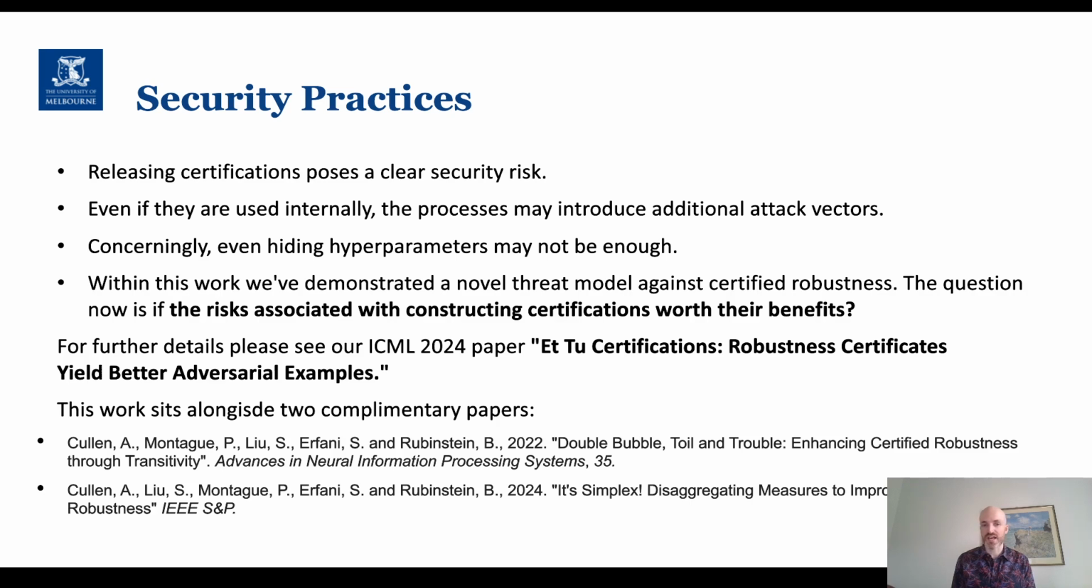At this point, I'd also just like to highlight that this work sits alongside two complementary papers by our team. The first, Double Bubble Toil and Trouble, Enhancing Certified Robustness Through Transitivity, was published at NeurIPS in 2022, and is about how certification mechanisms can be improved upon by using transitivity. And our other paper, It's Simplex, Disaggregating Measures to Improve Certified Robustness, was published at IEEE Security and Privacy in 2024, and considers how we can analyze the performance of certification approaches to better understand how they exist, how they can be compared, and how we can potentially improve on certification mechanisms using aggregate information.